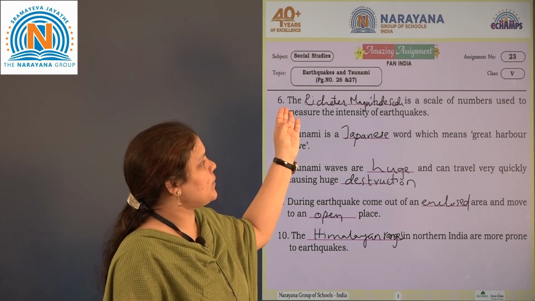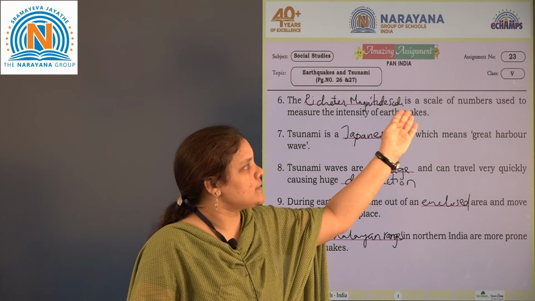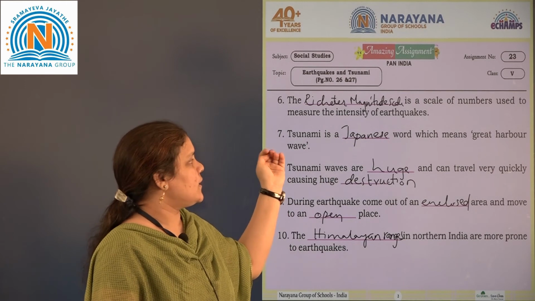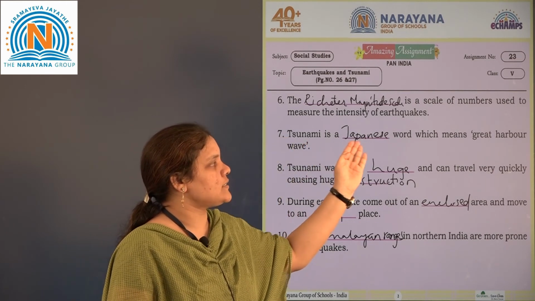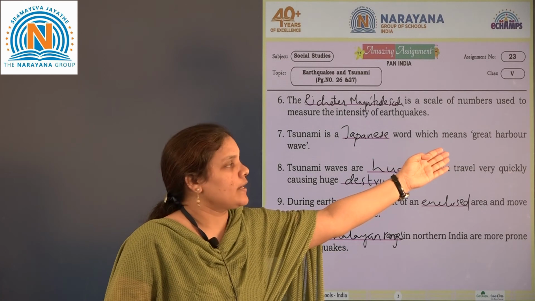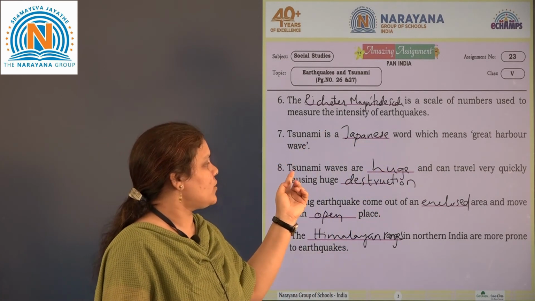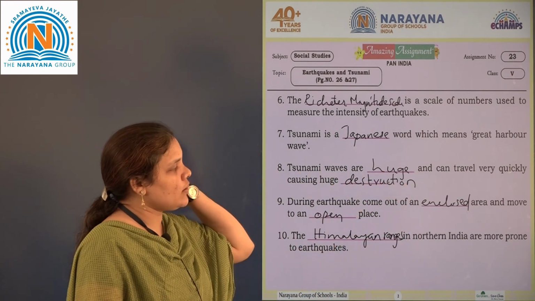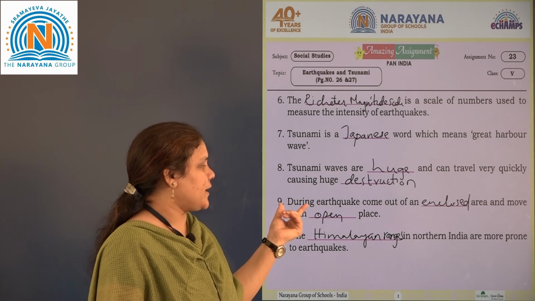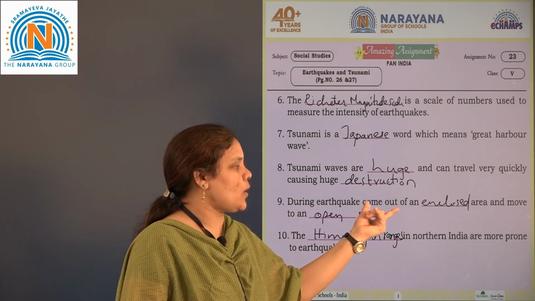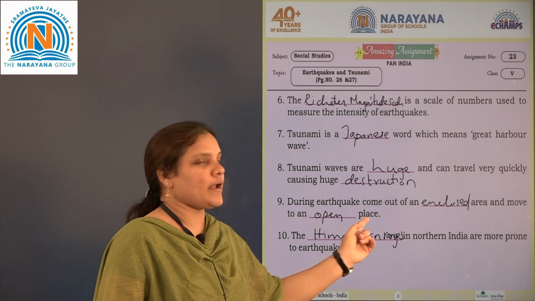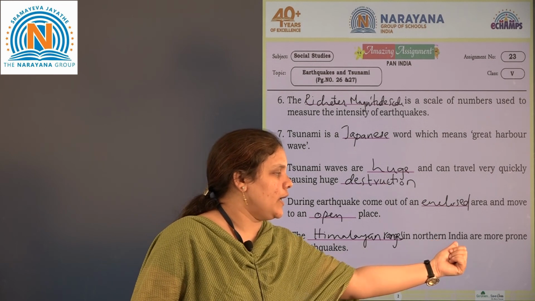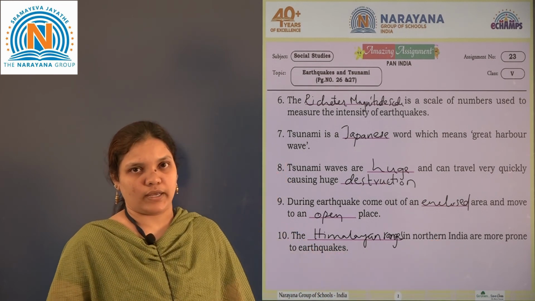So once again, see, the Richter magnitude scale is a scale of numbers used to measure the intensity of earthquakes. Then 7th one, tsunami is a Japanese word which means great harbor wave. Then 8th one, tsunami waves are huge and can travel very quickly, causing huge destruction. Then 9th one, during earthquake come out of an enclosed area and move to an open place. And the last one is the Himalayan ranges in the northern India are more prone to earthquakes.